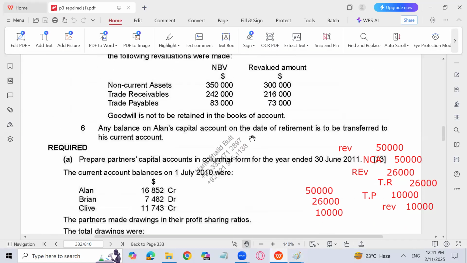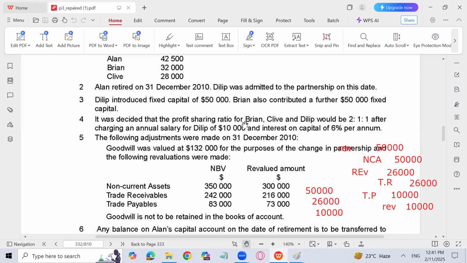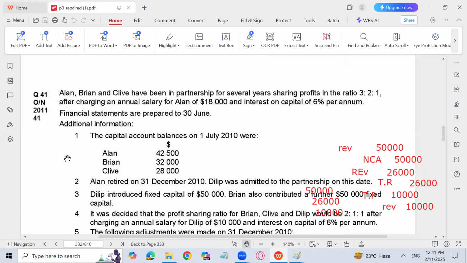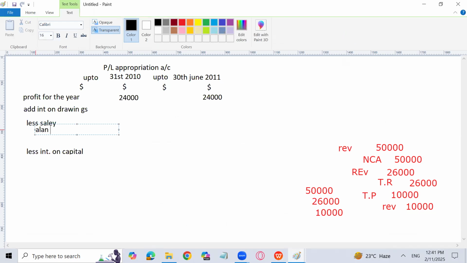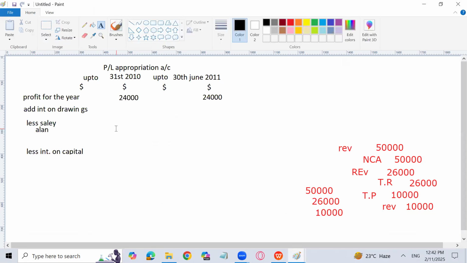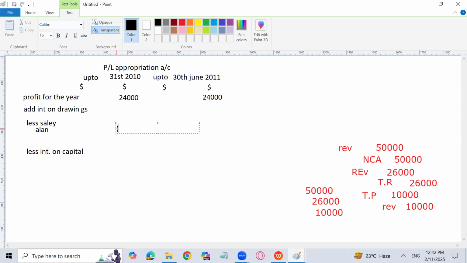So let's talk about the salary. If you talk about the salary, who is getting the salary in the first 6 months? Where is it? Not Dilip. Alan retired, charging an annual salary of 18,000. 18,000 is the annual salary. So for the first 6 months, we will pay him a salary of 18,000 into 6 over 12. So that is going to be how much? That will be less salary, and that is 9,000. Right? Next. Sir, what about the next 9,000? It will not be paid. Why? Because for the next 6 months, Alan was not the partner. That's the problem.